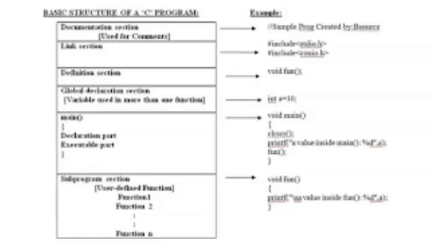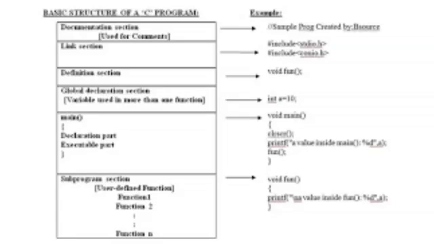So in the main section, every C program must have one main function. The execution of the C program begins at this function only. This section contains two parts, namely declaration part and executable part. In the declaration part, we can declare all the variables used in the executable part. The executable part contains the statements that perform a specific work. All statements in the declaration part and executable part must end with a semicolon. These two parts must be enclosed in opening and closing braces.